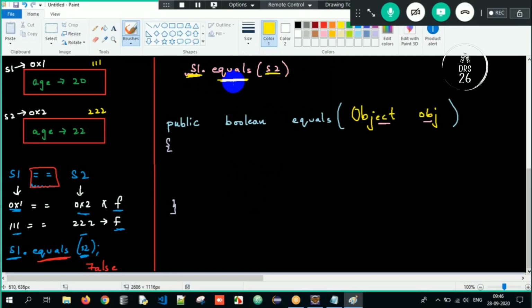So I am calling the equals method. Who is calling the equals method? The s1 object is calling the equals method by passing the s2 object. So this s2 object is getting stored into obj here. This is nothing but upcasting. Sir, how, sir? Is it upcasting, sir? I will show it to you now.